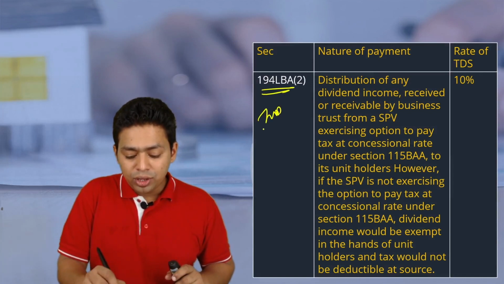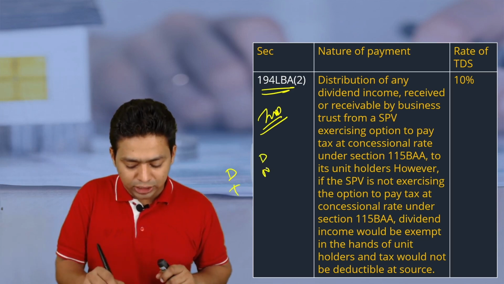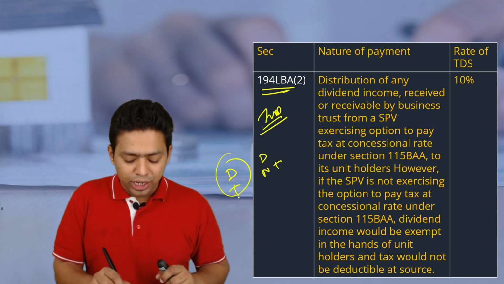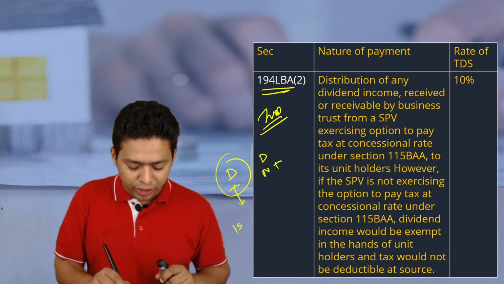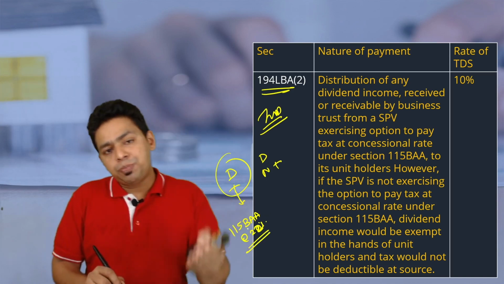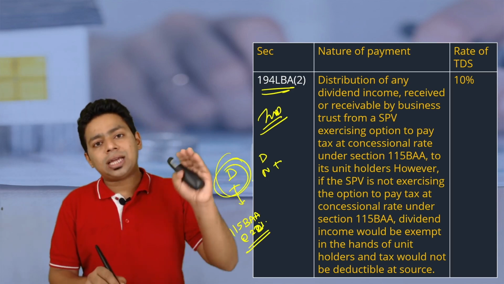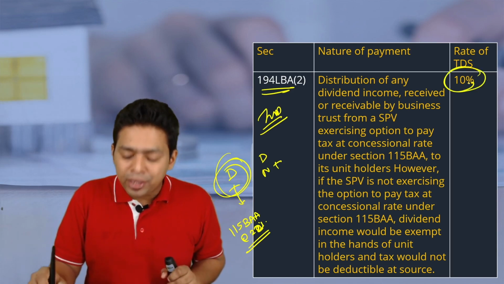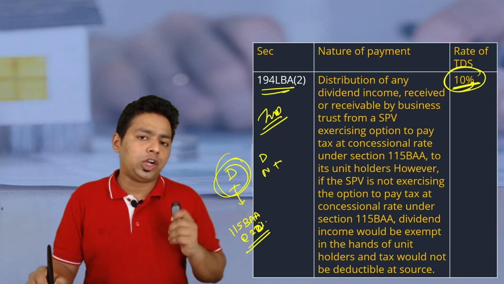LBA, this is something new. Sir, why is it new? Because it depends on the dividend, whether dividend is taxable or dividend is not taxable. So dividend is taxable only when the SPV has opted for benefit of 115BAA, that is tax rate of 22%. So SPV has paid a lower amount of tax. When SPV has paid lower amount of tax, dividend becomes taxable in the hands of unit holder, and because it is taxable in the hands of unit holder, company while making the payment of dividend or business trust while distributing this income will deduct the TDS at the rate of 10%.